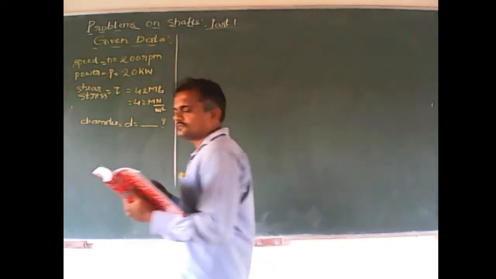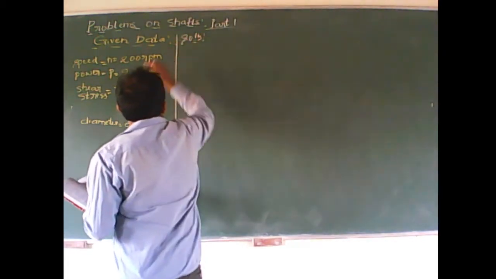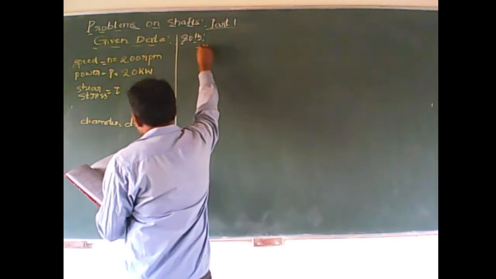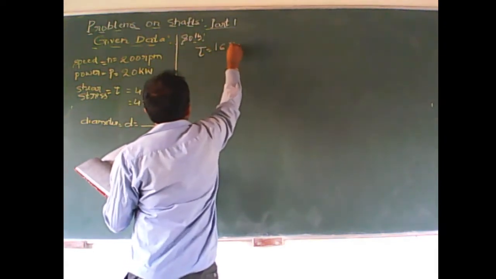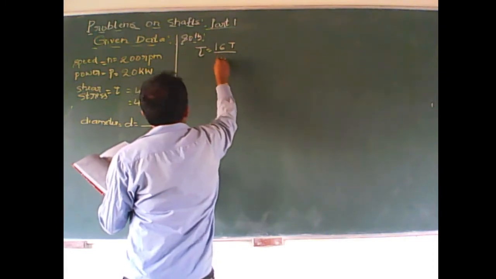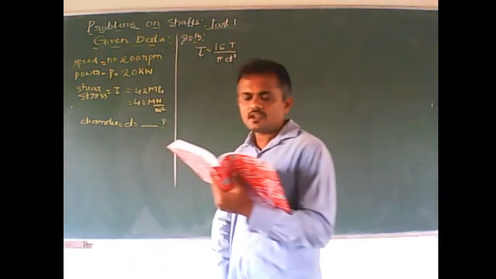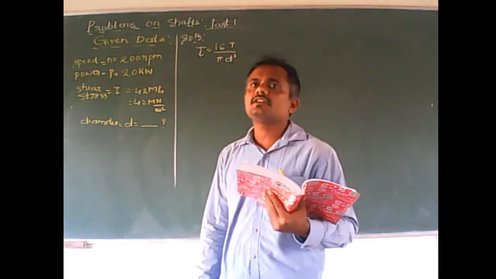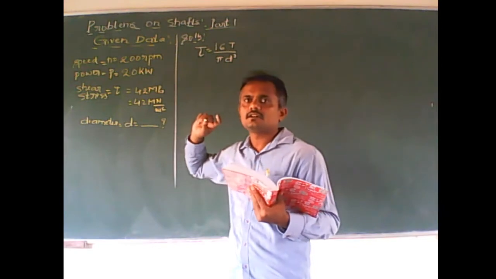Solution: tau is equals to 16 T divided by pi d cubed. Here diameter d is supposed to be calculated. Correct?